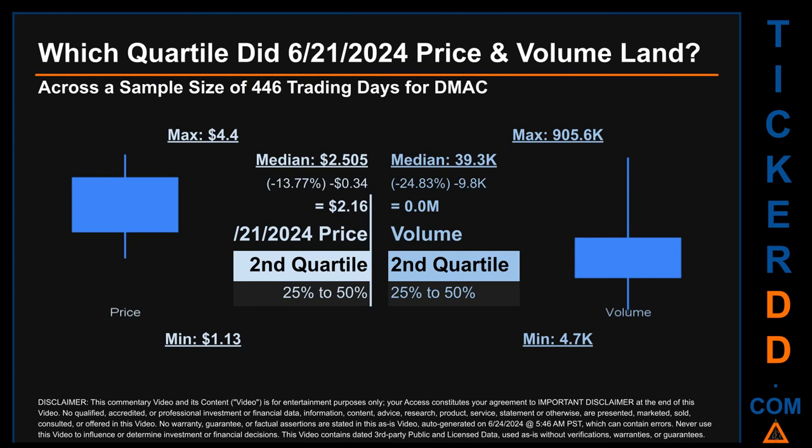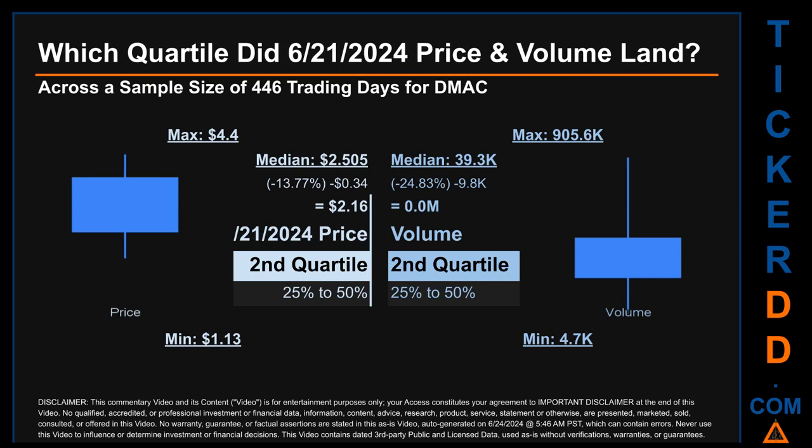Which quartile did June 21, 2024 price and volume land? Across a sample size of 446 trading days, the maximum end-of-day price for DMAC was $4.40 while the minimum was $1.13. Within that price range, June 21, 2024 price, of $2.16, landed within the second quartile, putting it within the 25% to 50% range of all sampled end-of-day prices.